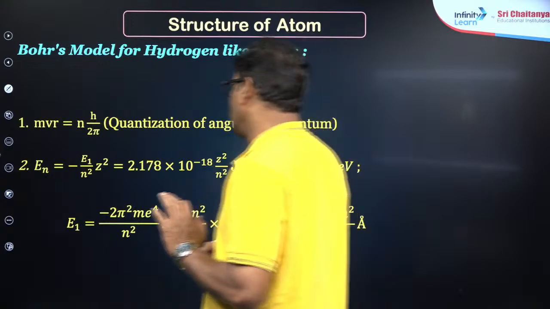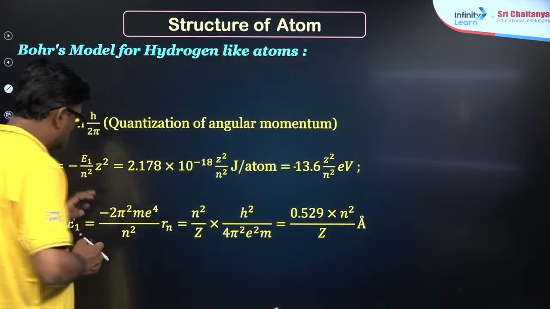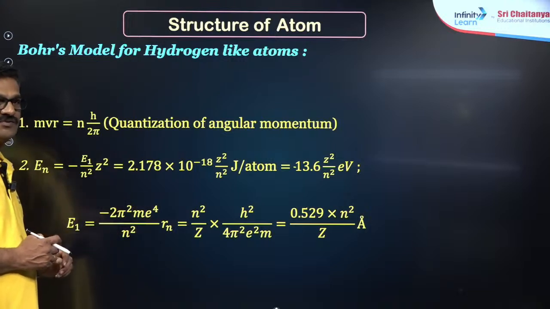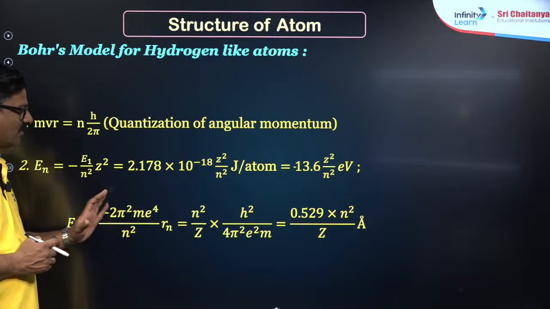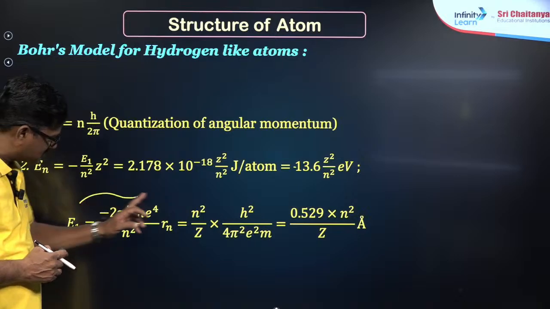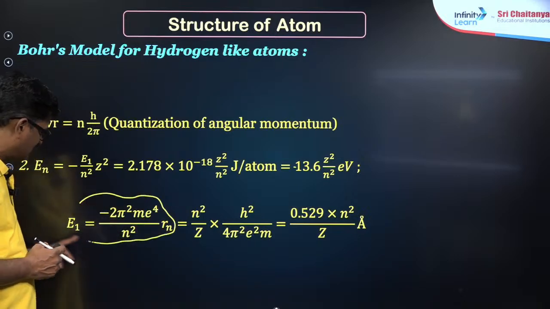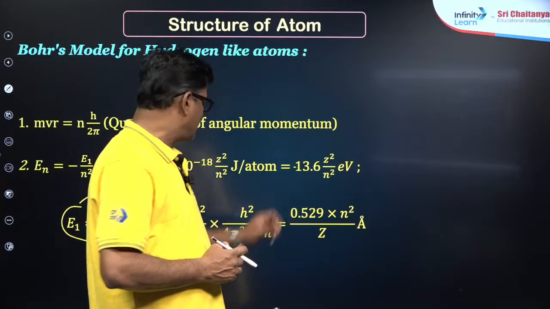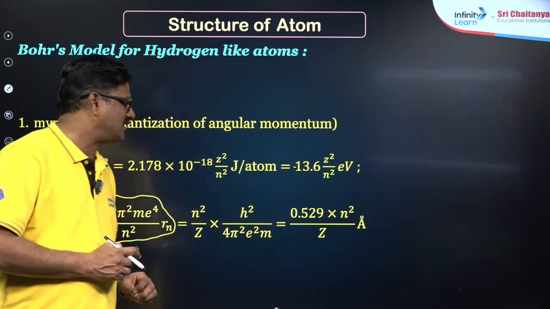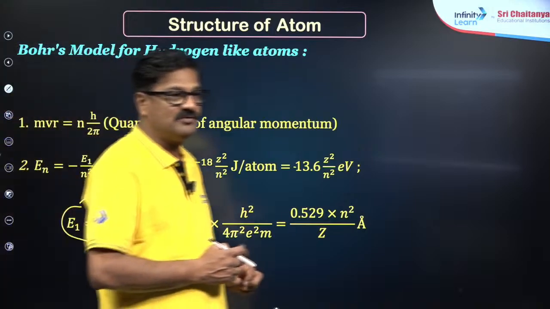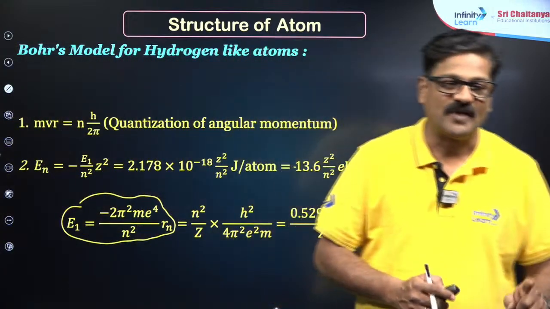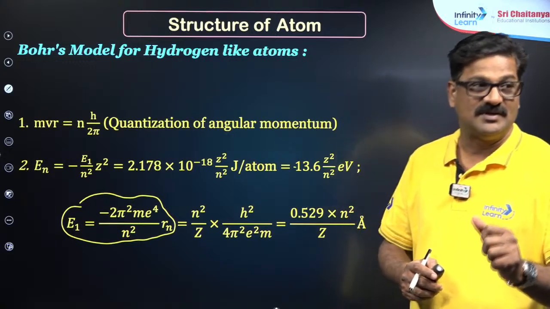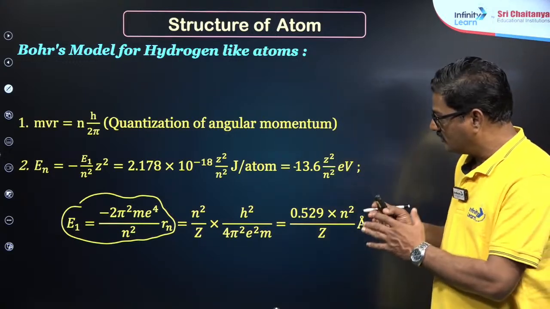And also E is equal to minus 2 pi square me to the power 4 by n square, and the radius of the nth shell. These expressions can give you insight in multiple choice questions. In angstrom units, radius is equal to 0.529 into n square by z angstrom units. So based on energy and radius, you are going to get questions. I am showing you where you are going to see the questions.